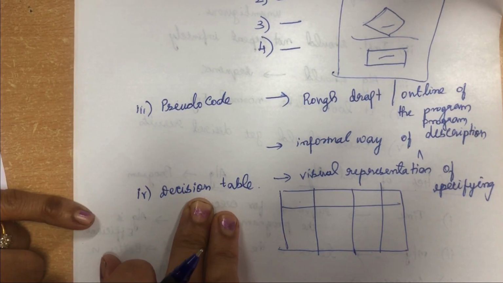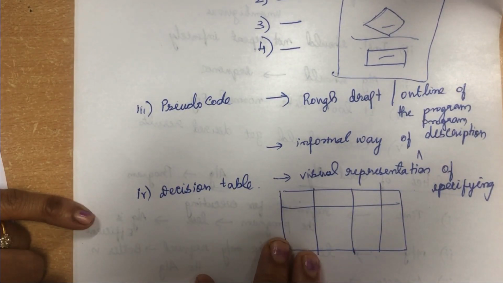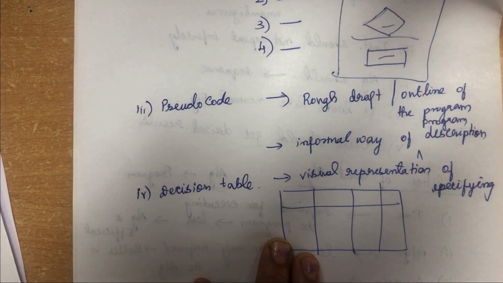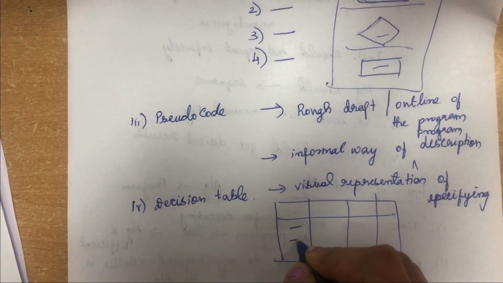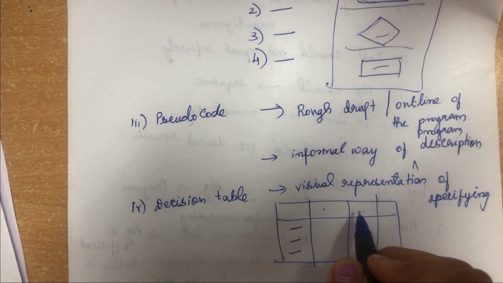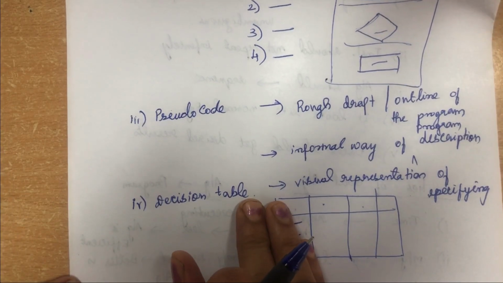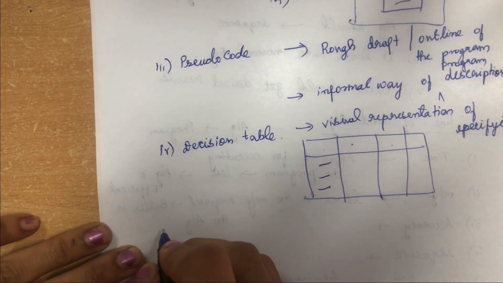You can also represent the algorithm with the use of a decision table, where you will be using a tabular column. In that tabular column, you will be matching the inputs. Here you write your inputs, and here you write all your case conditions. Using that, you represent your algorithm. That is your fourth way of representing your algorithm.